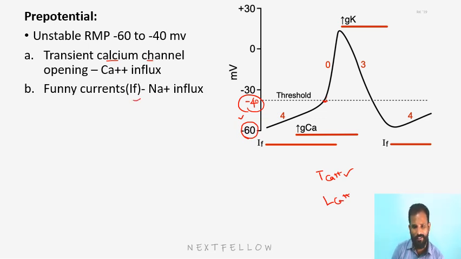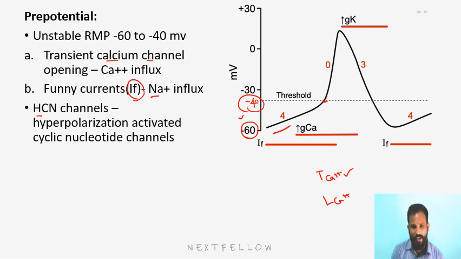And also there are currents called funny currents. Why are they called funny currents? In physiology, anywhere the stimulus for opening of a channel is depolarization. But here are channels located in this phase which open with hyperpolarization. That's why we call them hyperpolarization activated cyclic nucleotide channels, or HCN channels. Why are they called funny channels? Because hyperpolarization is making them open, and that leads to the unstable resting membrane potential.